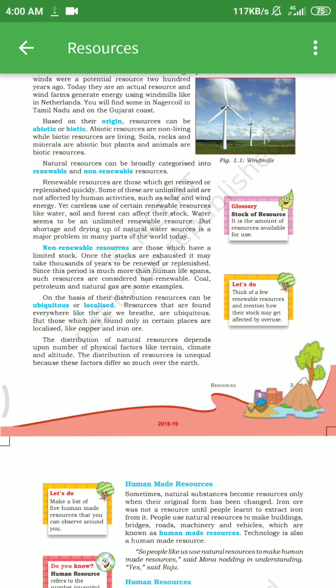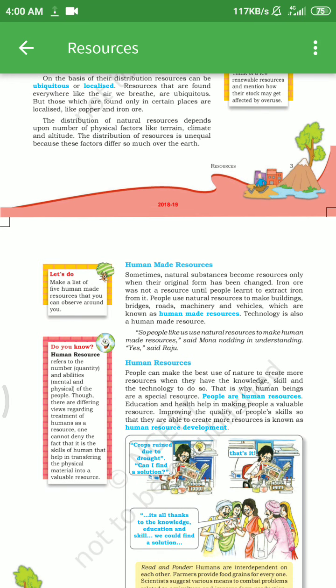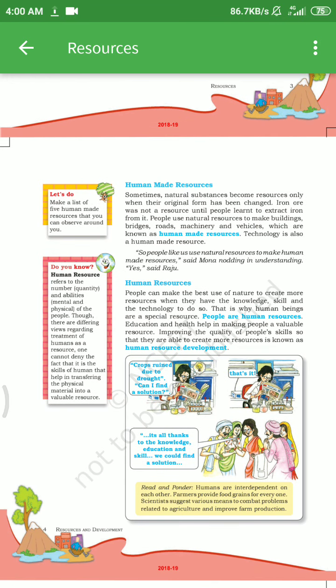I hope you understand. We will move to the next topic, that is human-made resources. What are human-made resources? Sometimes natural substances become resources only when their original form has been changed. Iron ore was not a resource until people learned to extract iron from it. People use natural resources to make buildings, bridges, roads, machinery and vehicles, which are known as human-made resources. Technology is also a human-made resource.